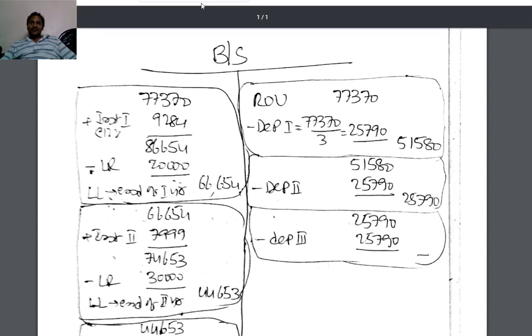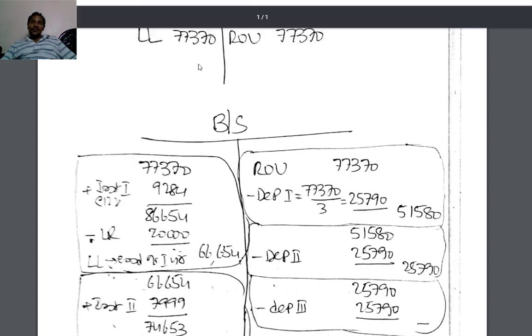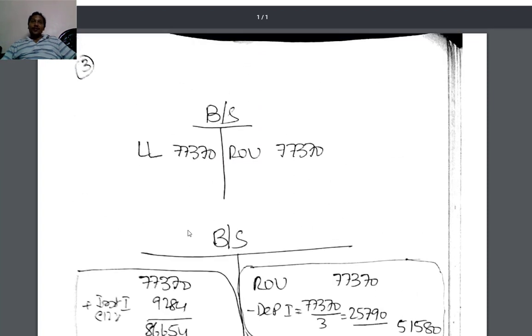Then, what about the right of use asset? Here, lease liability we are spreading over a period of time and ultimately it is becoming zero. Then right of use asset, initially it is 77,370. Over a period of 3 years, by usage, the balance should also become zero. So simply we have to provide depreciation on the right of use asset, just like for any asset how we provide depreciation.